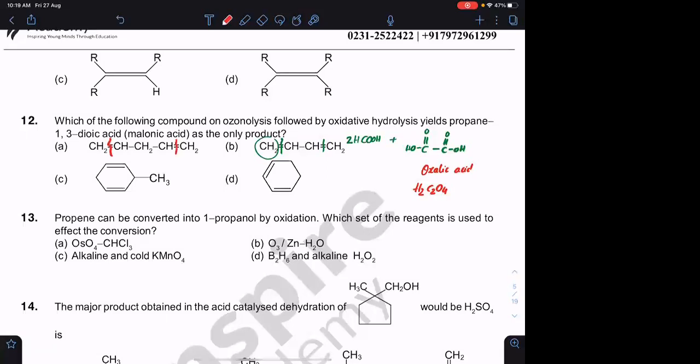If you are breaking here, again you will get 2 moles of HCOOH, plus you will get a double bond OH, with a carbon in the middle and another double bond OH. Agreed? This is called malonic acid. So you are getting HCOOH as well as malonic acid. In this case you will get oxalic acid and it is not malonic acid. In the middle you have 2 carbons, so you will get succinic acid.